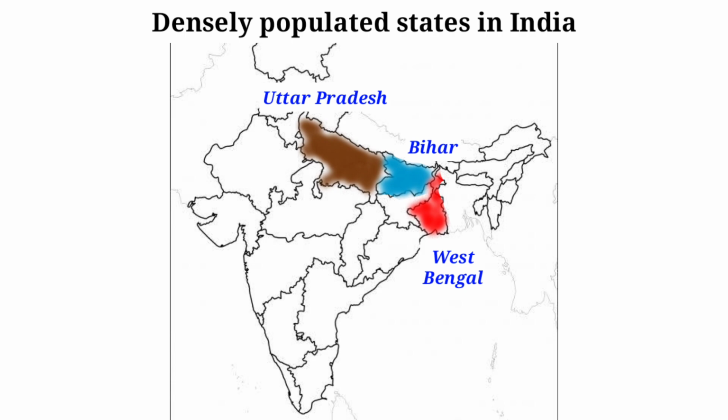These are all in north side. In south side, Kerala and Tamil Nadu. These states are densely populated states in India. Once again, we remember all these states: Uttar Pradesh, Bihar, West Bengal, Kerala and Tamil Nadu. Shall we mark the next map?